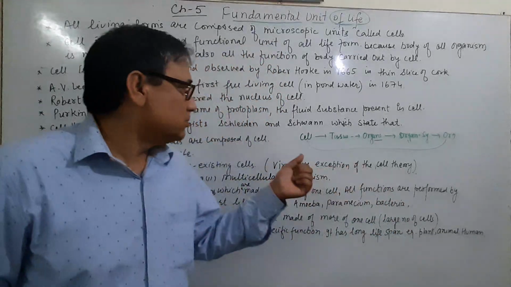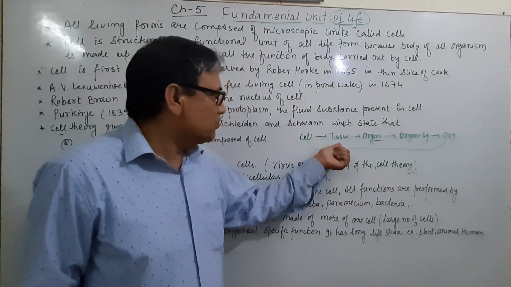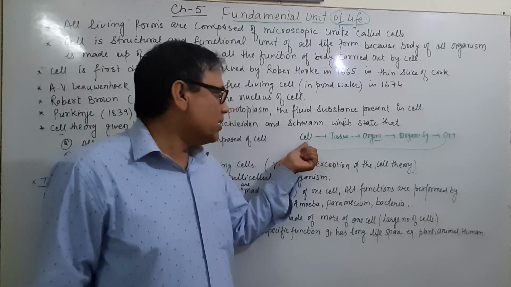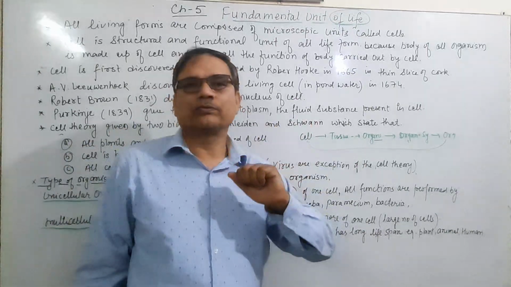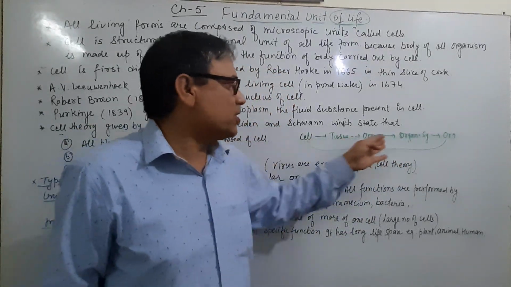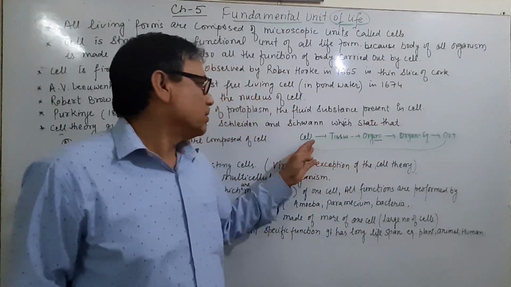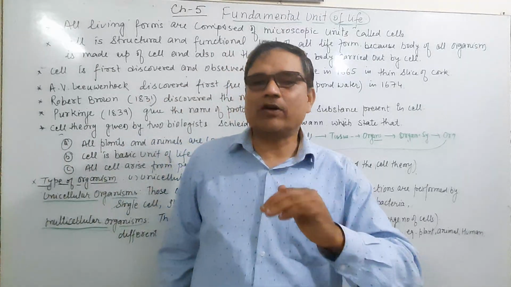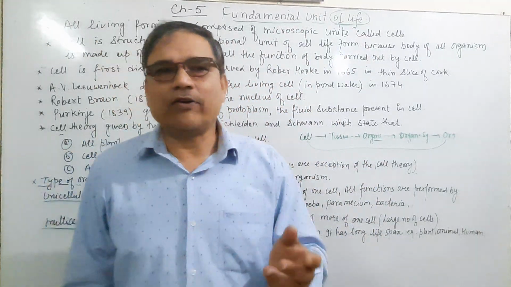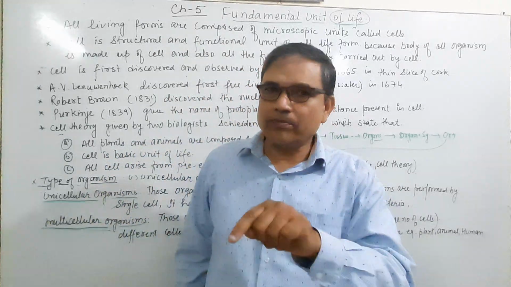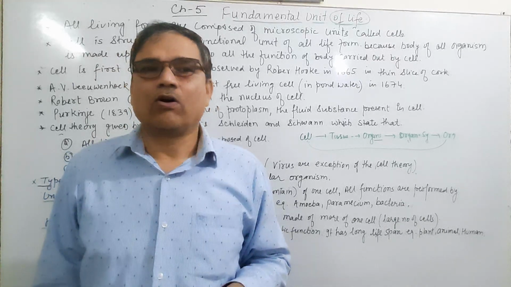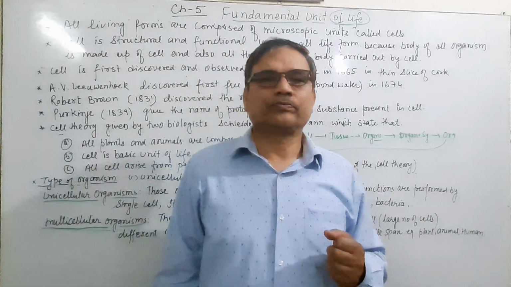Therefore, if tissue will break, it means the cell is not able to form the tissue. It means the whole function of an organism depends upon the cell. Therefore, the cell is called the structural and functional unit of life. Why? Because it gives the structure and also performs all the functions of the body of an organism.